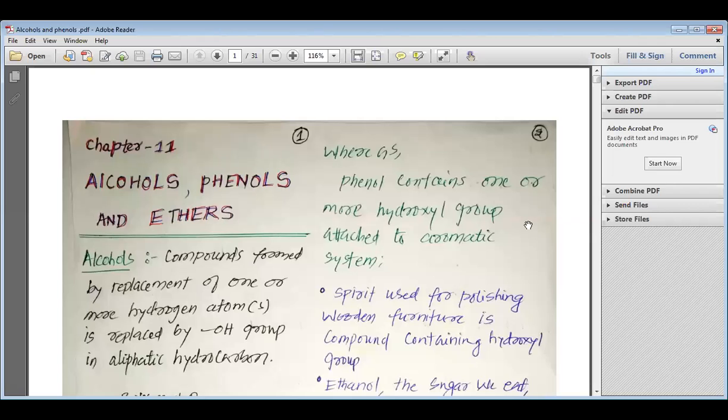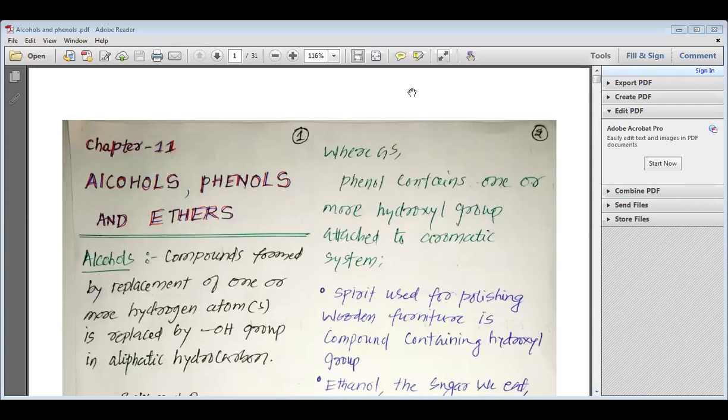Alcohols and phenols. We have seen that when in a hydrocarbon one hydrogen is replaced with the OH group, the hydroxyl group, we get alcohols. When in an aromatic compound one or more hydrogens are replaced by a hydroxyl group, we get phenols. Ethers are obtained by replacing hydrogen with the alkoxy or phenoxy group. So we can have aromatic ethers as well as aliphatic ethers.